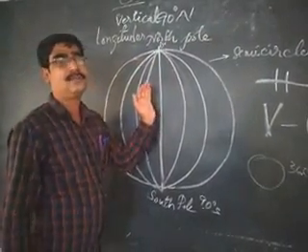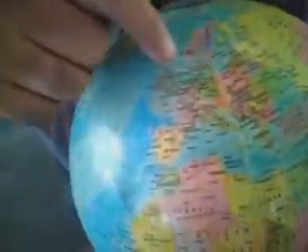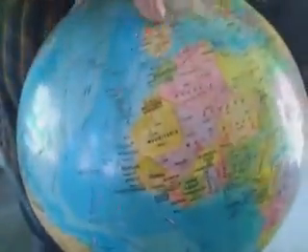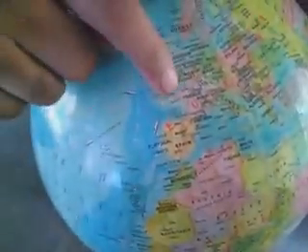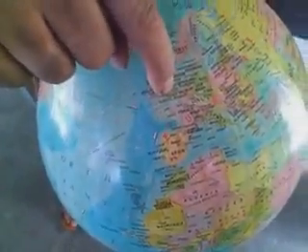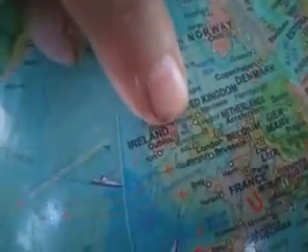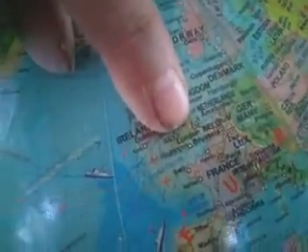So we have decided that the longitude passing through Greenwich in London is taken as the 0 degree longitude. Here it is, Greenwich in London. These two islands are the English islands, UK, United Kingdom, Britain. So this is the 0 degree longitude.